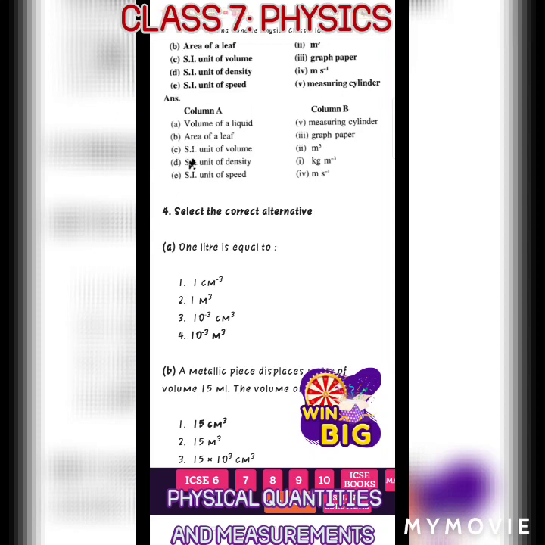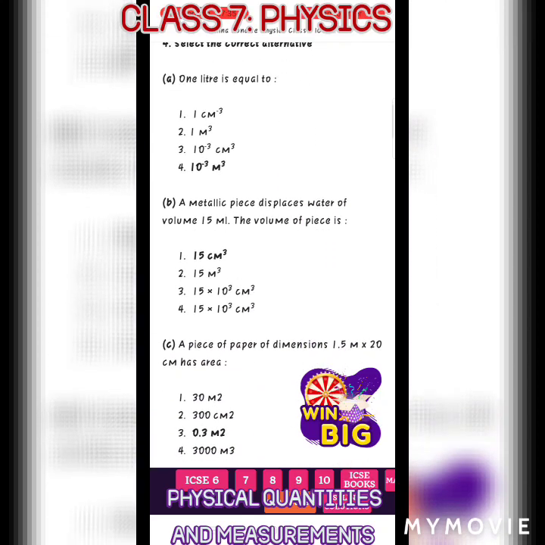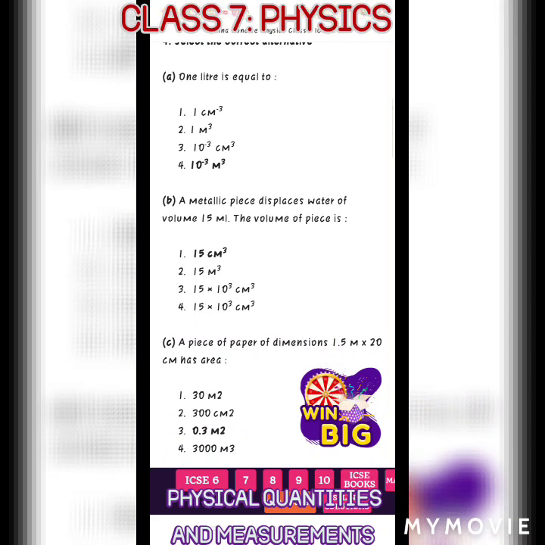Now select the correct answer. First one, 1 liter is equal to, the correct answer is number 4, 10 to the power minus 3 meter cube.